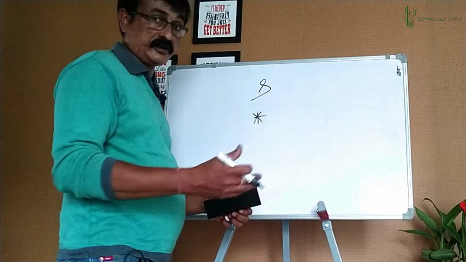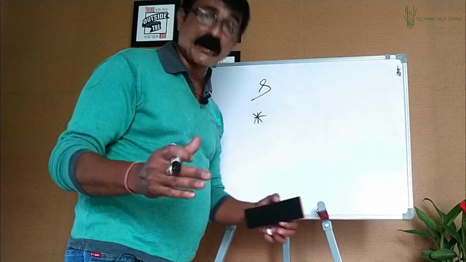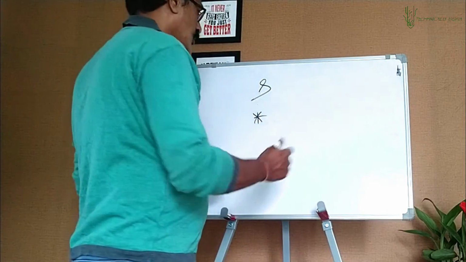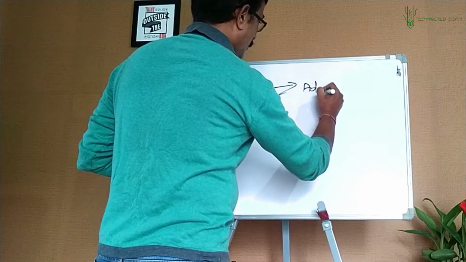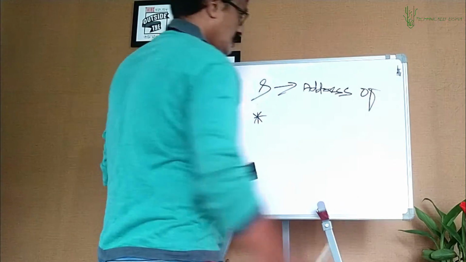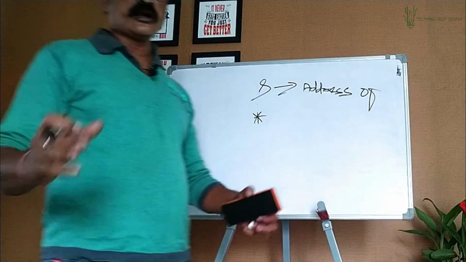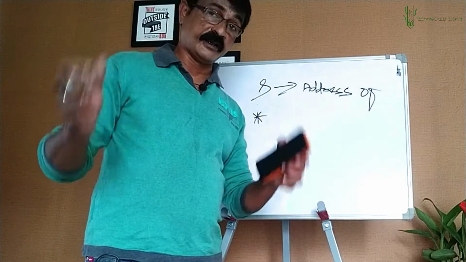That's the reason I'm telling you, and we'll discuss all those places where these problems might be. Now, ampersand is called what? Address of operator. Remember that. It gives you the address of a variable. I repeat again, it gives you the address of a variable.